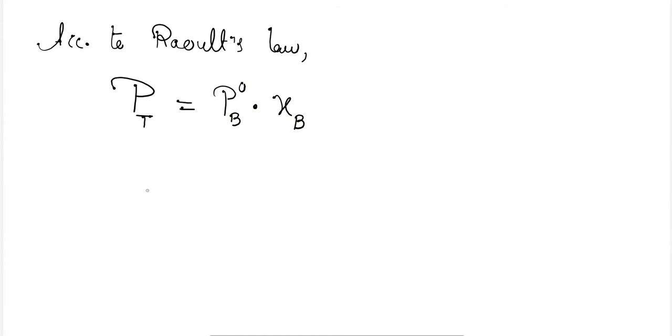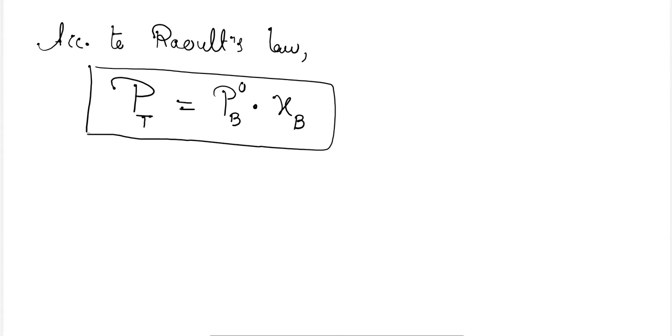This was only Raoult's law, that the total vapor pressure of the solution is the sum of the partial vapor pressure of the solute plus the partial vapor pressure of the solvent. But here the partial vapor pressure of the solute is 0, so adding 0 gives the same equation.